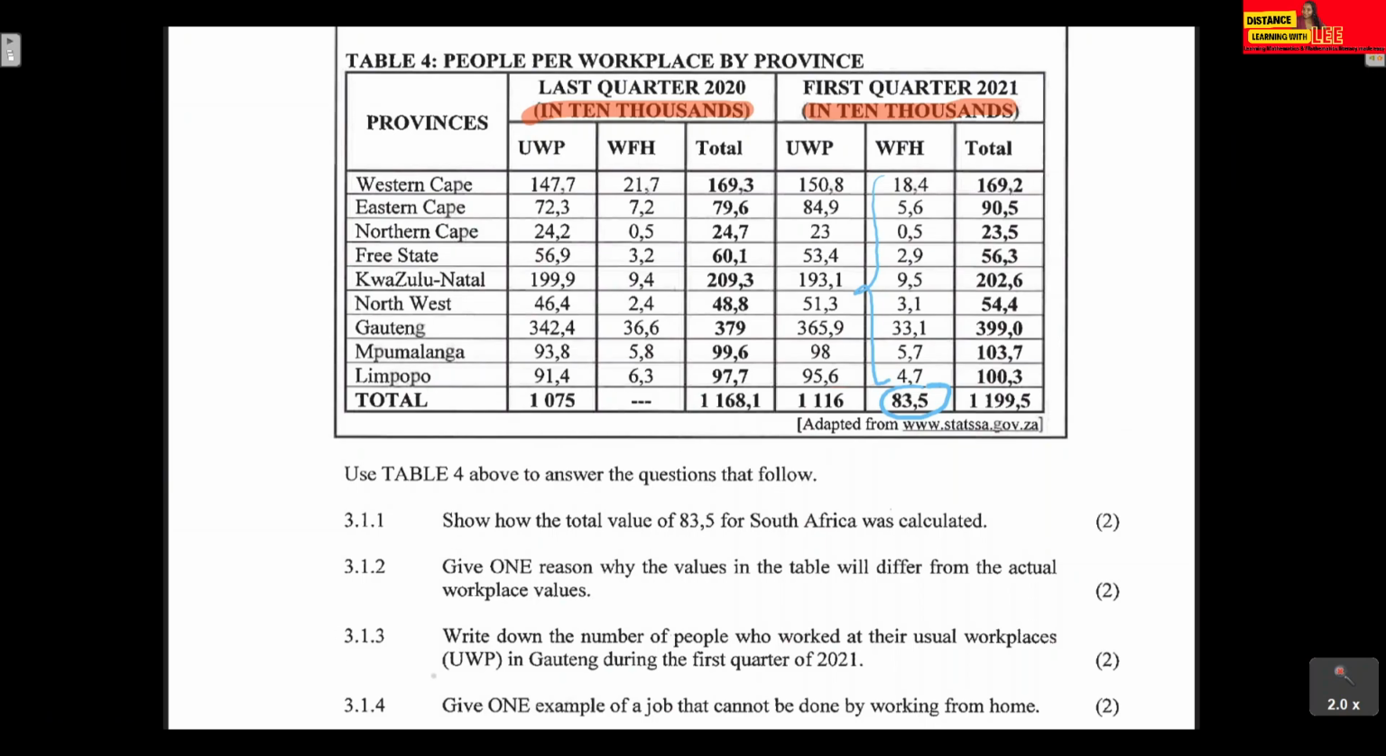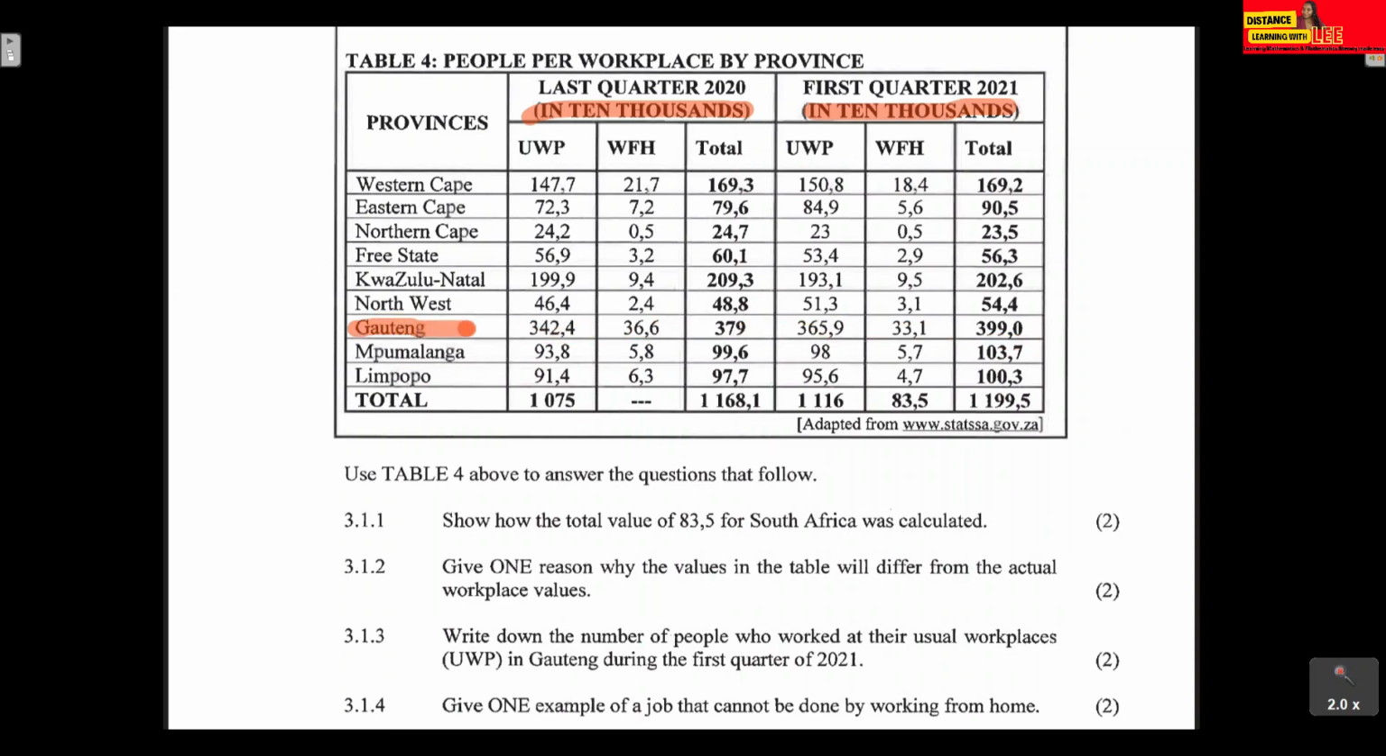Okay, question 3.3: write down the number of people who worked at the usual workplaces in Gauteng during the first quarter. With these questions, guys, a tip: always have your highlighter so that you don't make unnecessary mistakes. Highlight what exactly this question is asking you. Where are we focusing our attention? In this case, we are focusing on Gauteng, so we need to have our eyes on the Gauteng row.